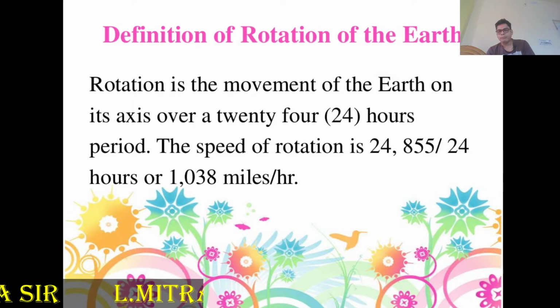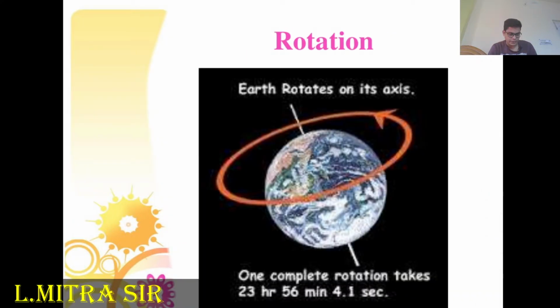The axis is an imaginary line running straight from the North Pole to the South Pole. The exact time of rotation is 23 hours, 56 minutes, 4.107 seconds. This is the exact time in which the earth completes one rotation on its own axis. So we have to understand this.